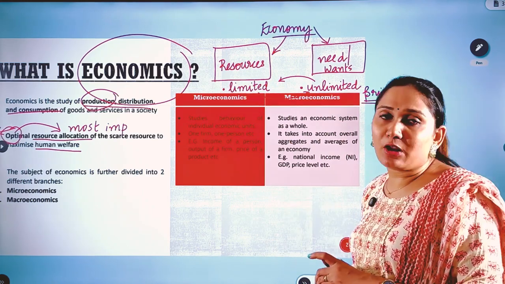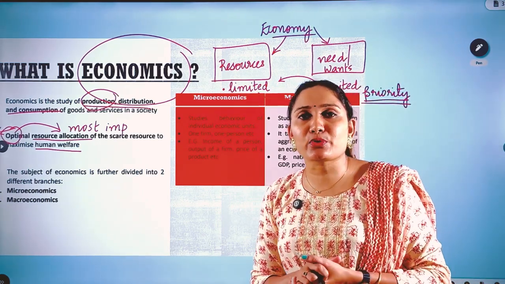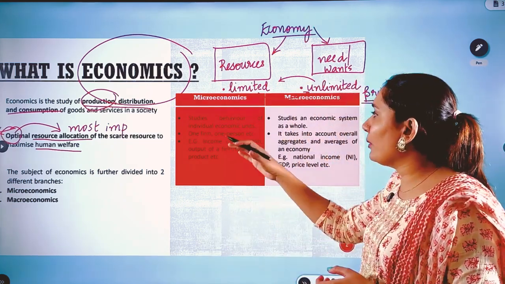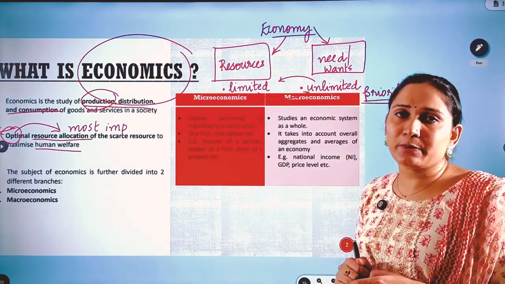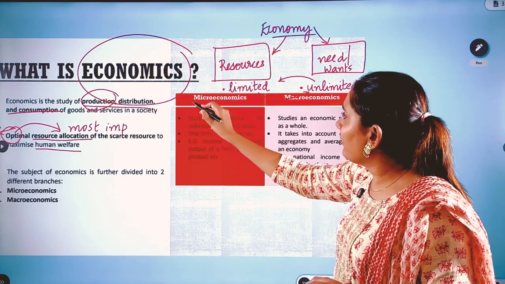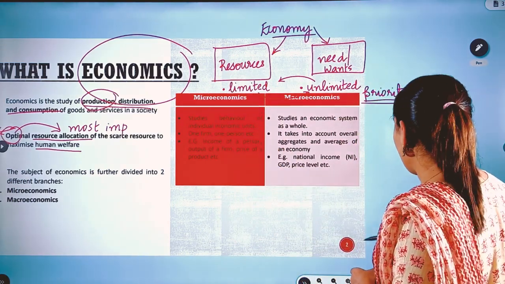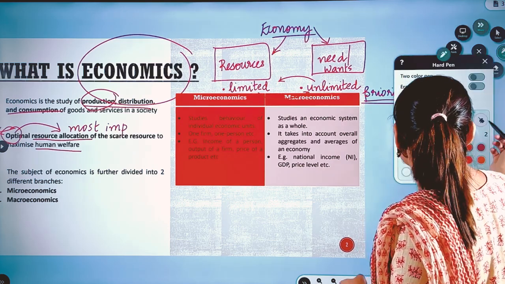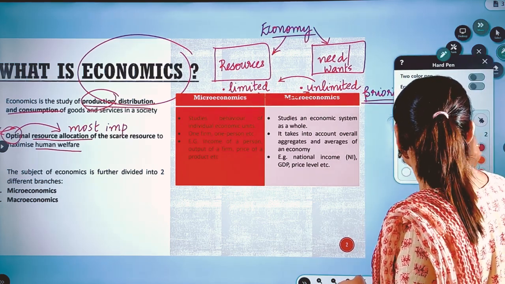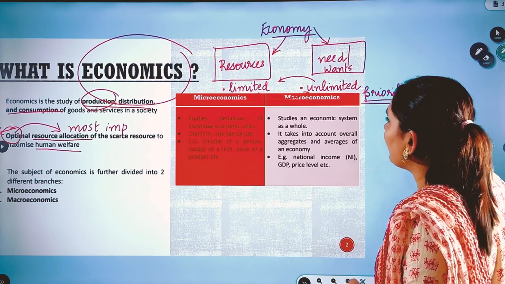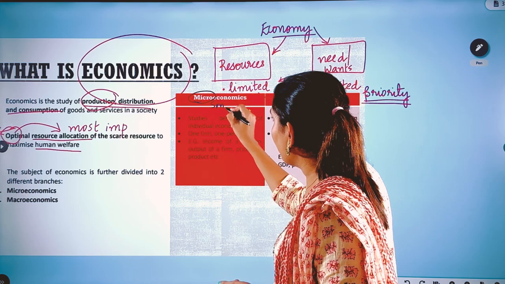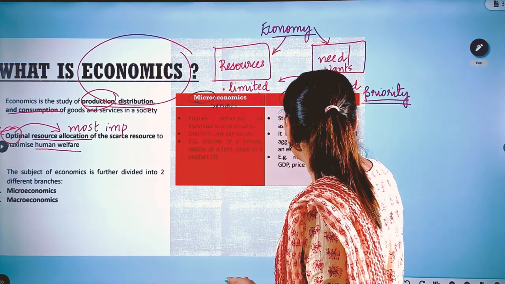Now, the subject economics can be broadly divided into two, that is microeconomics and macroeconomics. Let's see what is the difference between these two. The first one is microeconomics and the second one is macroeconomics. Now, when you hear the term micro, what is that literal meaning that comes into your mind? Micro means small, right? And macro means large.